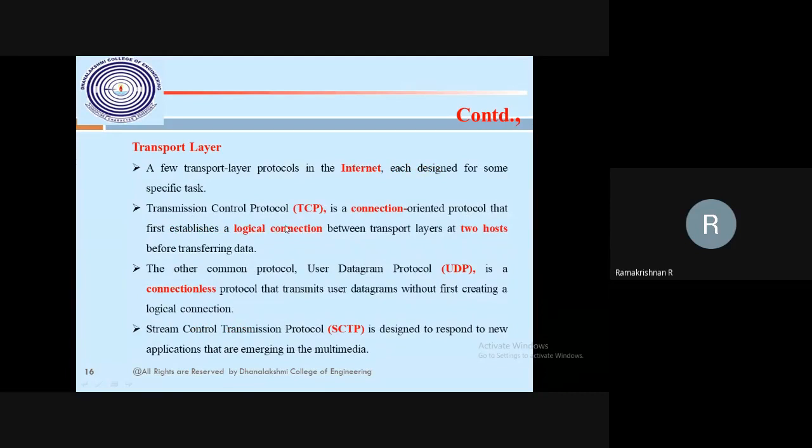Here, some important protocols are running, but mainly two protocols. This is our Part B question also, and many more questions may come from it. The transport layer runs mainly two protocols. One is the TCP protocol, and the other is called the UDP protocol.